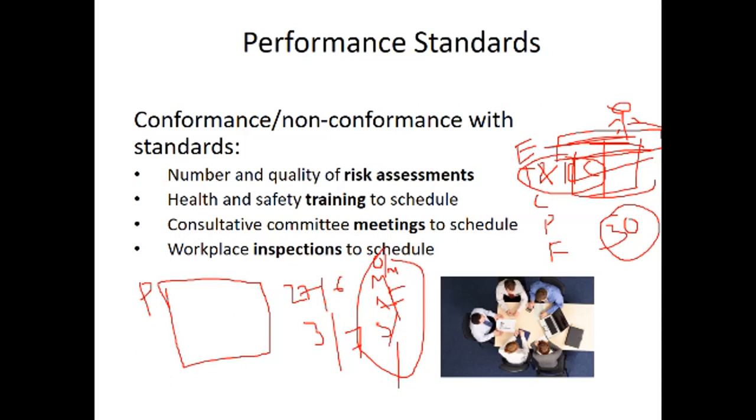And the next one, from the performance standards point of view, is workplace inspections to schedule. For example, sometimes an inspection team visits the working area, every week, every month, or maybe yearly, and inspects the workplace. And sometimes the machinery is also inspected by a competent team.